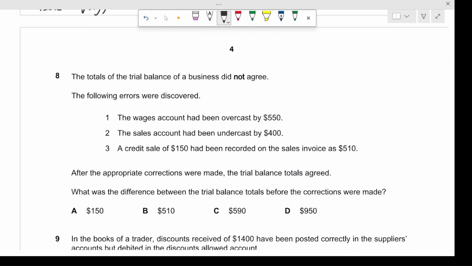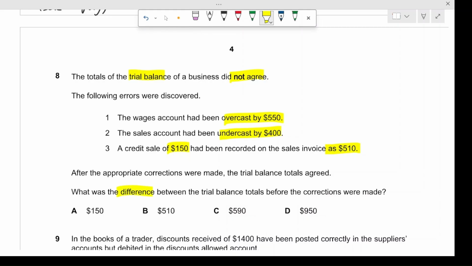So moving on, the totals of the trial balance of a business did not agree, which is a big red flag, all right, when working in real life as well. So the following errors were discovered. The wages account had been overcast by $550, right? And the sales account had been undercast by $400. A credit sale of $150 had been recorded on the sales invoice as $510, which means that it was overstated by how much? 510 minus 150, which gives us $360, right? So after the appropriate corrections were made, the trial balance totals agreed.